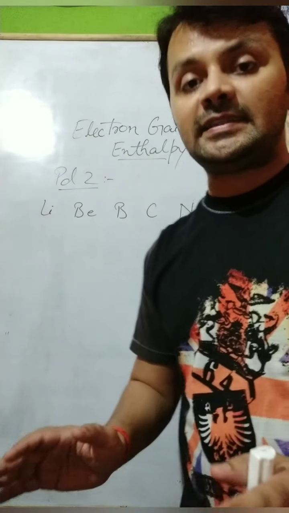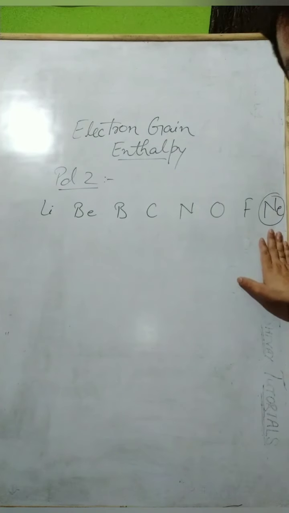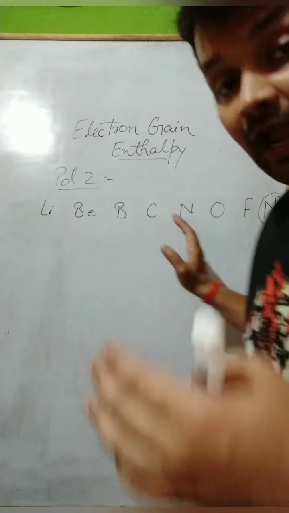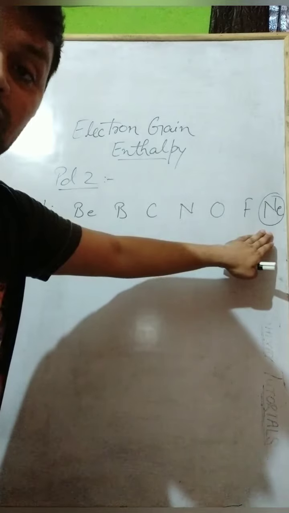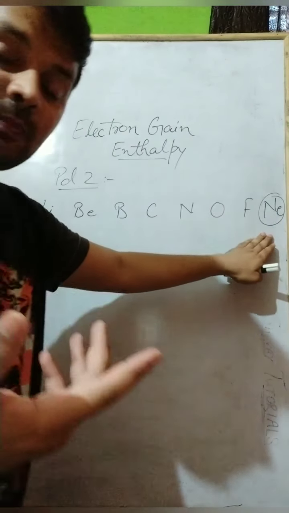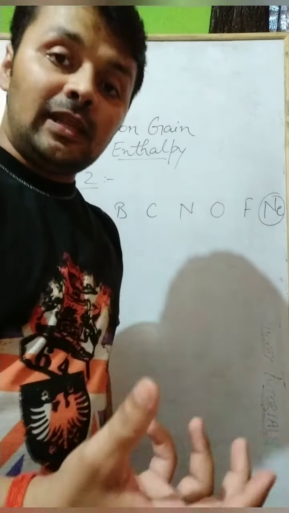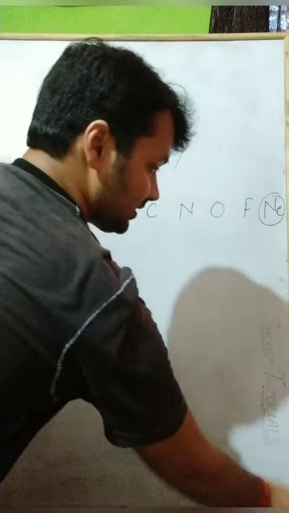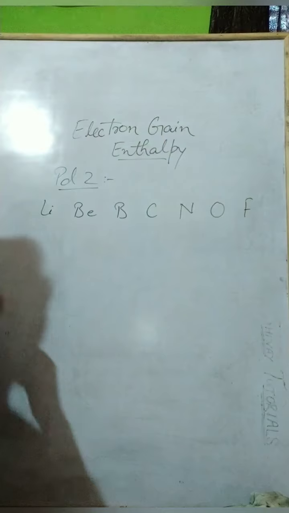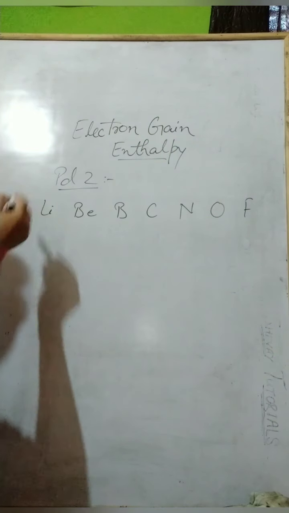It will not accept. So it becomes an endothermic reaction. A lot of heat would be required to put the electron in the neon. So the electron gain enthalpy of neon is the least. So what is the result? Neon comes at the beginning.